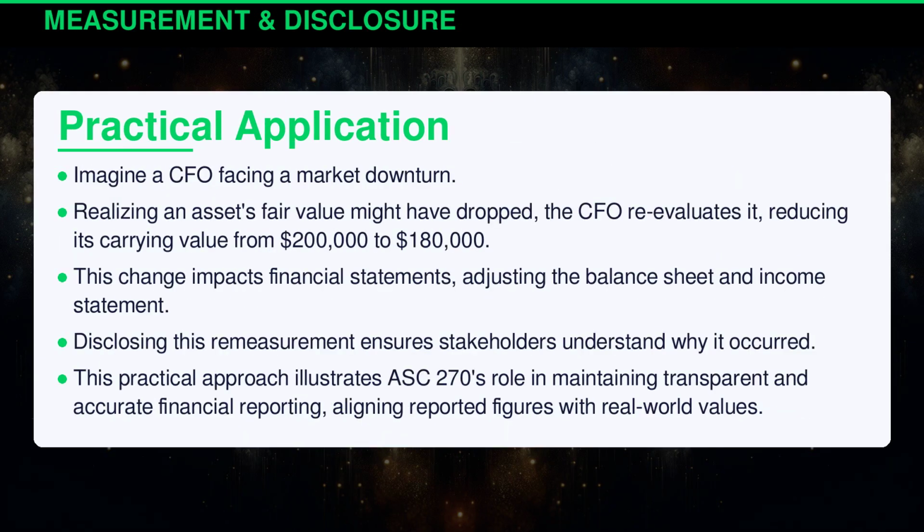Imagine a CFO facing a market downturn, realizing an asset's fair value might have dropped. The CFO reevaluates it, reducing its carrying value from $200,000 to $180,000. This change impacts financial statements, adjusting the balance sheet and income statement. Disclosing this remeasurement ensures stakeholders understand why it occurred. This practical approach illustrates ASC 270's role in maintaining transparent and accurate financial reporting, aligning reported figures with real-world values.